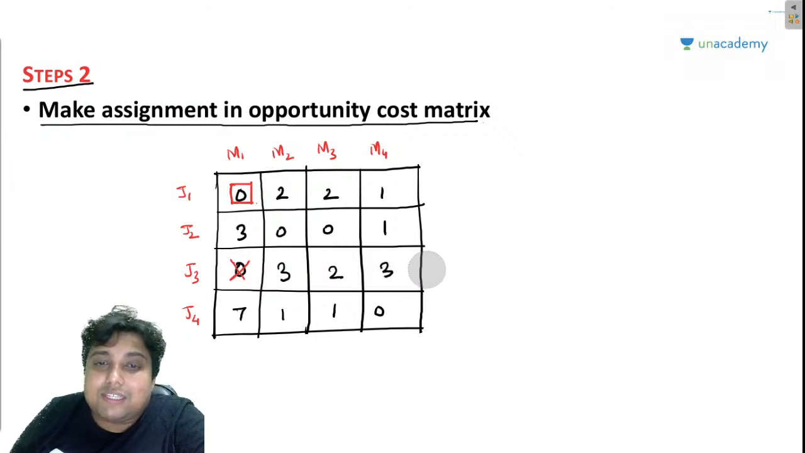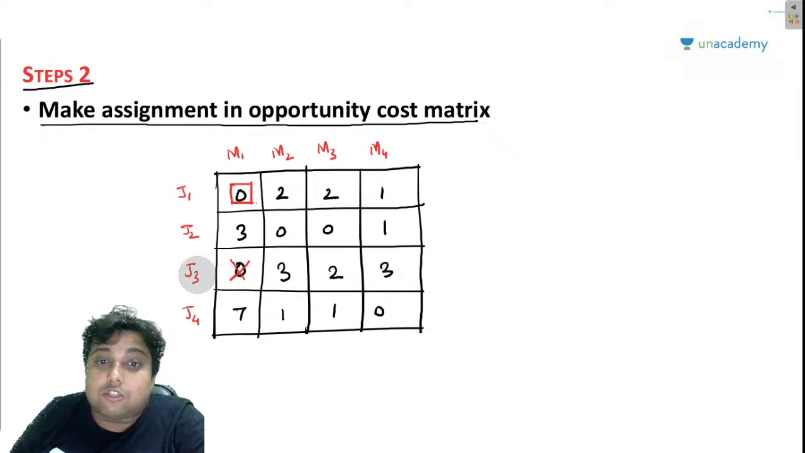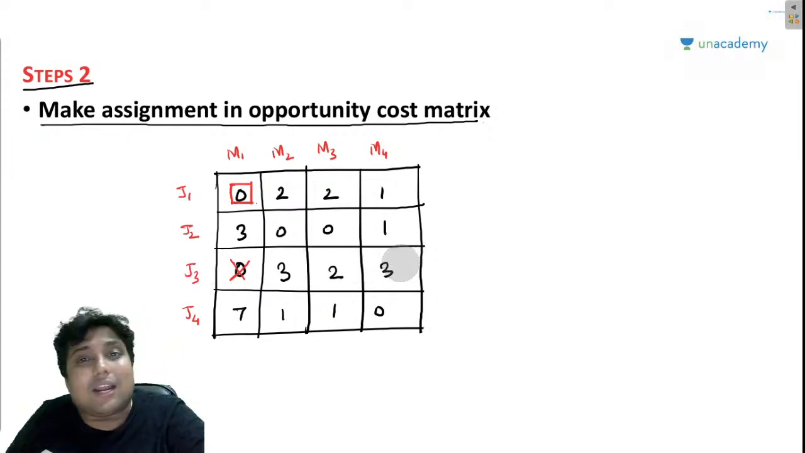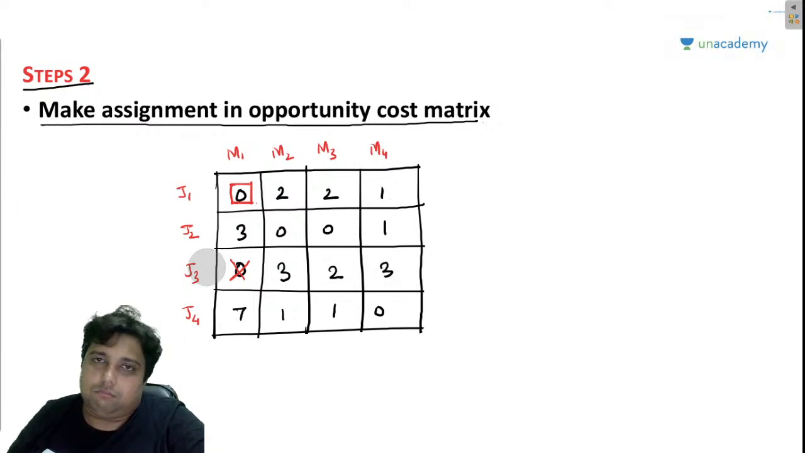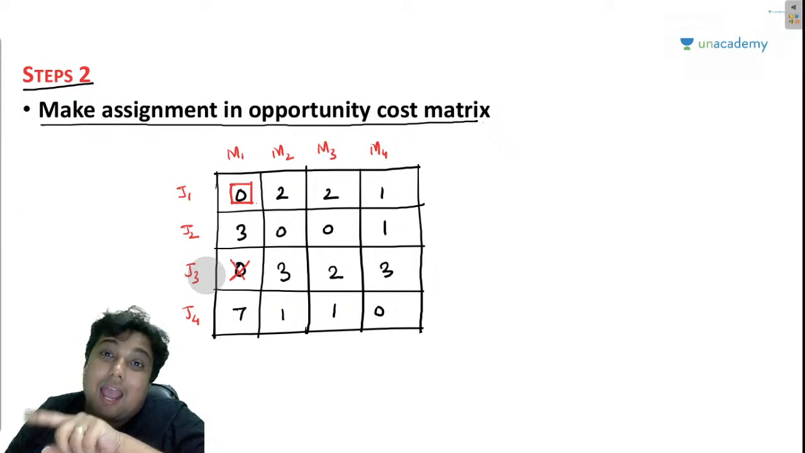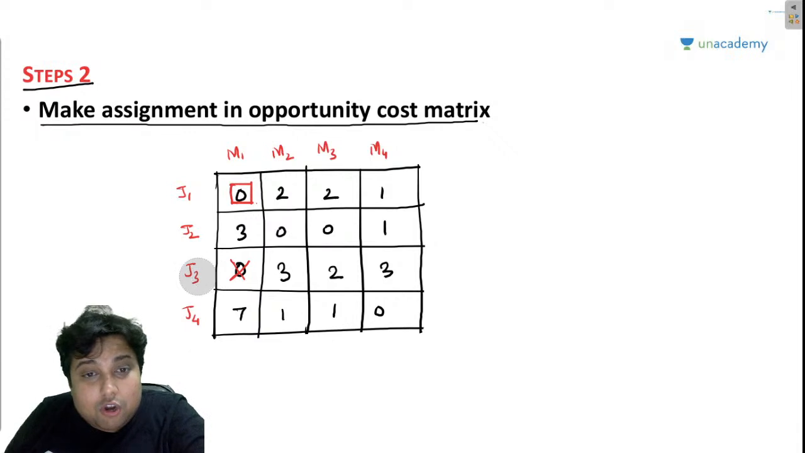No zeros basically means no opportunity at this point. I cannot grab an opportunity. I cannot make an assignment for job 3. Only zeros can be assigned. Only the opportunities can be grabbed. I hope you people are getting my point. Now let us talk about job 4.